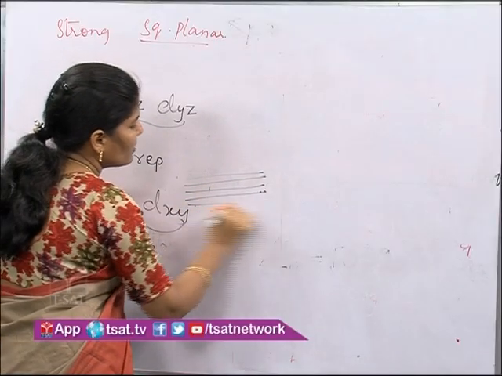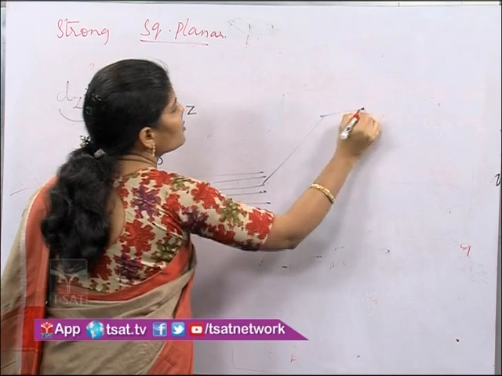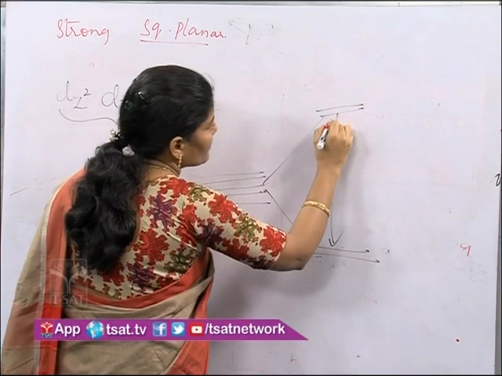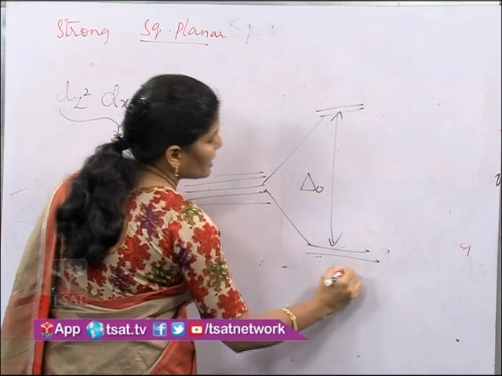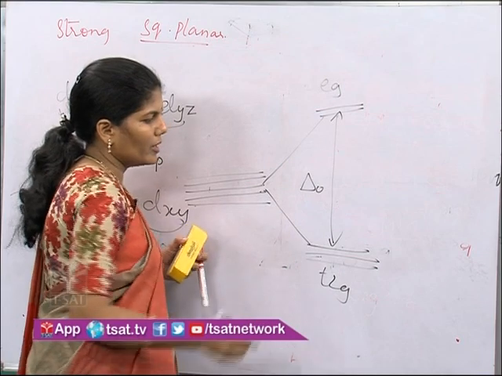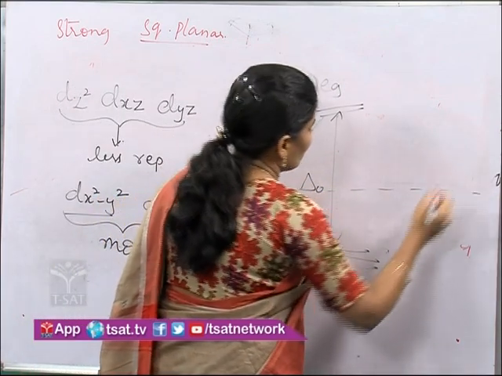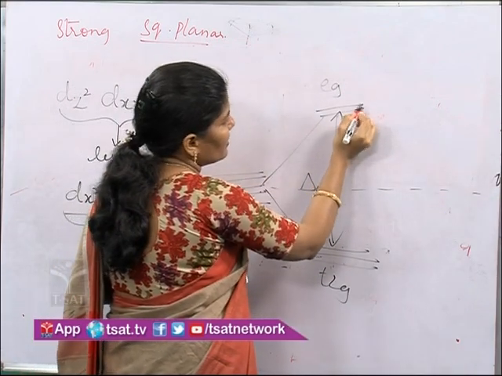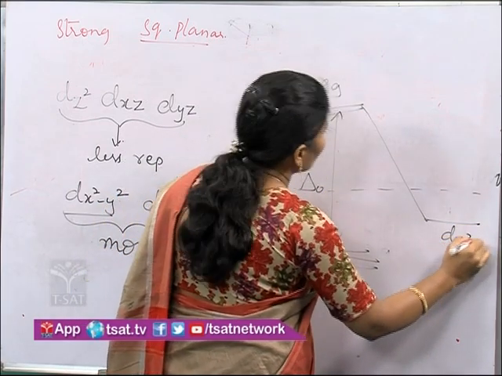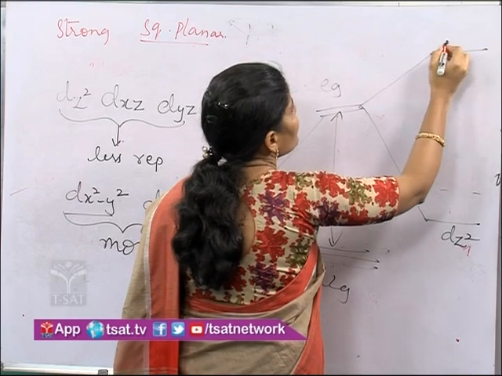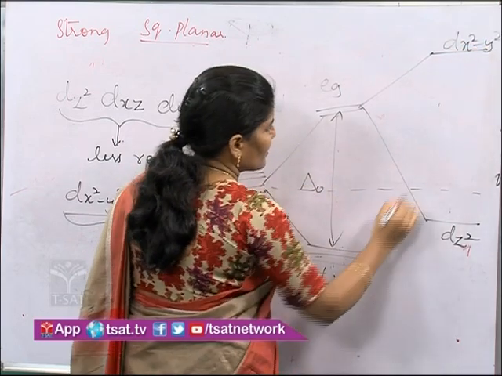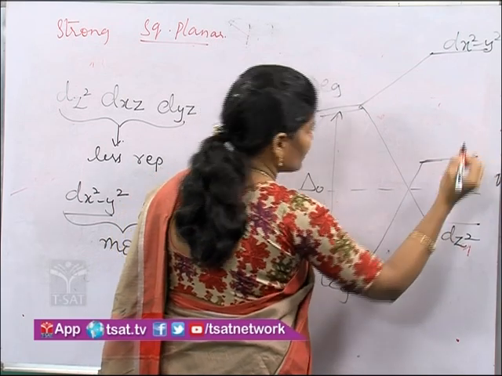It is obtained from octahedral, right? So we'll take octahedral geometry first. T2g and eg. Okay. Now from eg, one orbital is decreasing its energy, one orbital is increasing its energy.